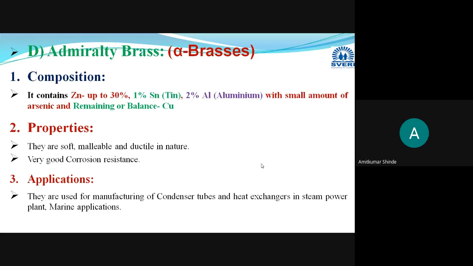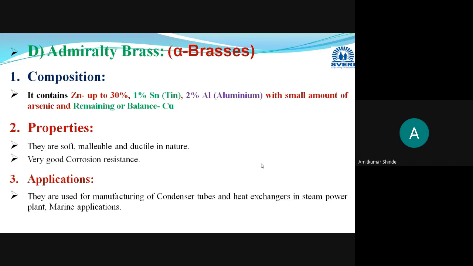And when we are using that alloy in the marine applications, then that component will come in contact with the seawater, and that seawater is very corrosive in nature. Then at that time the loss of zinc will occur. Zinc will get dissolved in the seawater, and a loss of zinc will occur. This process will be termed as dezincification process.